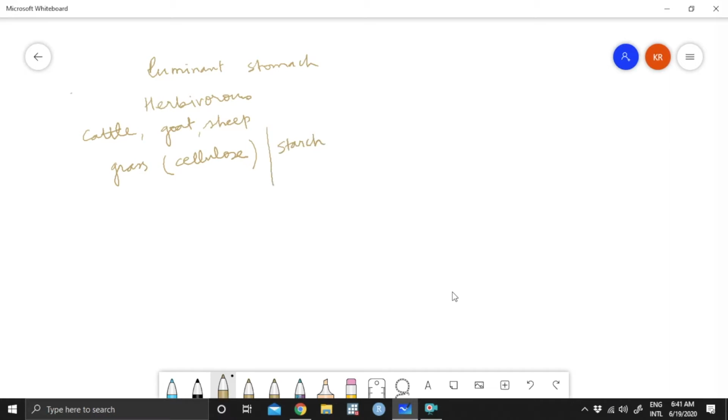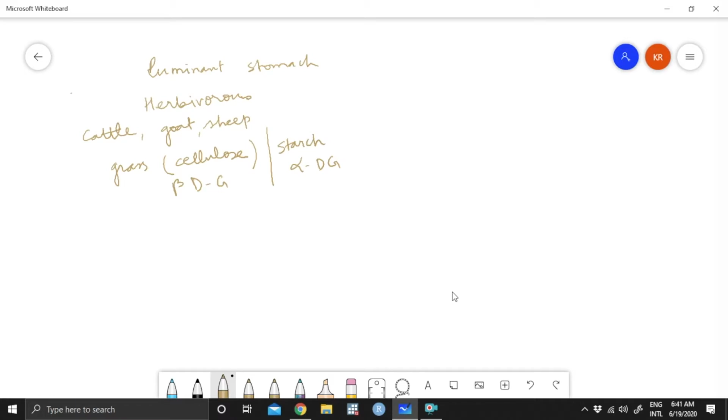Starch is also made up of glucose, cellulose is also made up of glucose, but the bonding is slightly different. Starch is made up of alpha D glucose units, cellulose is made up of beta D glucose units. Because of this, the bond between glucose molecules is different.